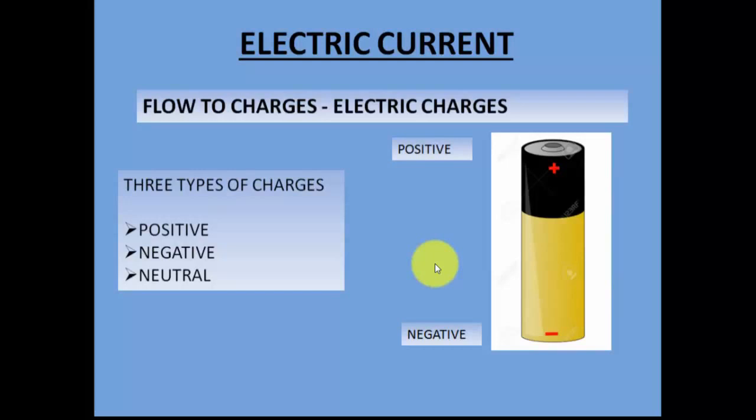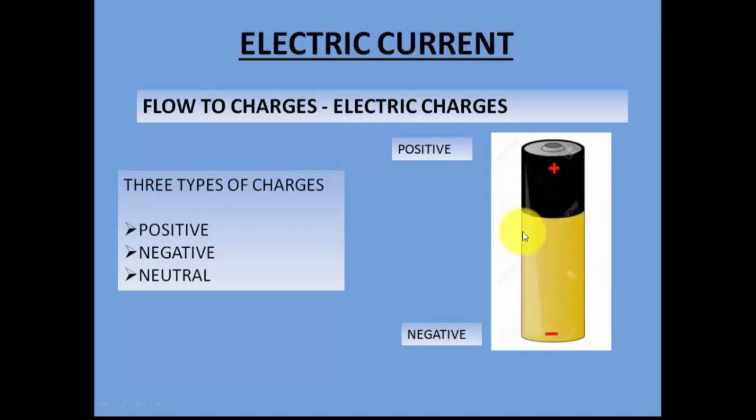The flow of charge is nothing but the flow of electricity. What are these charges? Now see, you see here this cell. This you must have seen in your houses. This is a simple cell. This is a battery, right? On the battery, you must have seen there is this positive sign and there is this negative sign. So this is one end of the battery and this is the other end of the battery, right? This is the positive end and this is the negative end.